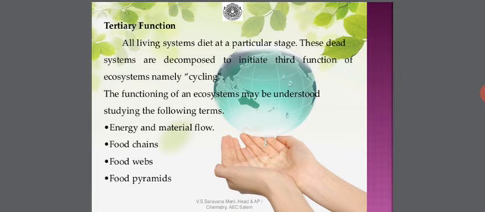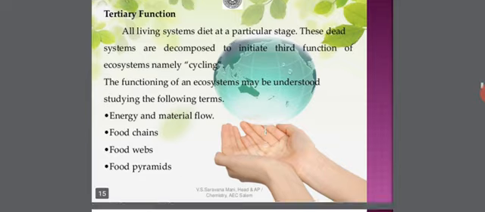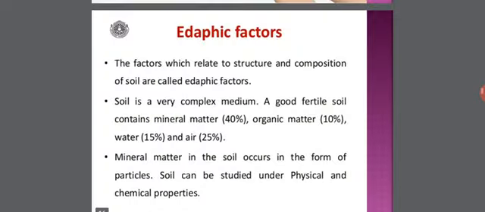All living systems die at a particular stage, and these dead systems are decomposed to initiate the third function of the ecosystem, namely cycling. The functioning of an ecosystem may be understood by studying the following terms, that is, energy and material flow, food chains, food webs, and food pyramids. The details of these aspects we will be discussing in the next class.